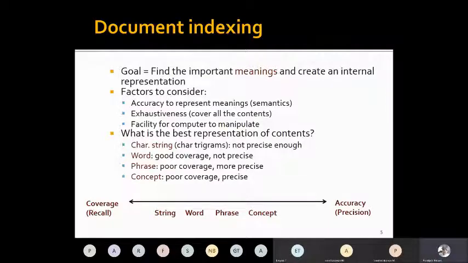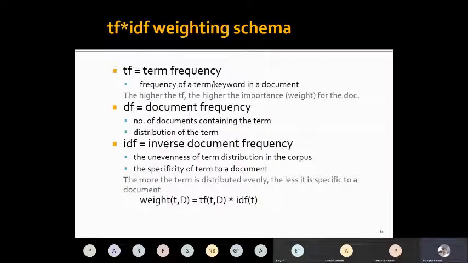So for the time being, let us look in further detail at the pros and cons of representing a query at the string level or at the concept level. So here, to get that, we will define some terms, and this will be interesting, so try to keep it in mind, as in the later slides we will keep on using these TF symbols. So TF stands for term frequency, which, as the name suggests, we just measure how many times a particular term or keyword is appearing in a document.